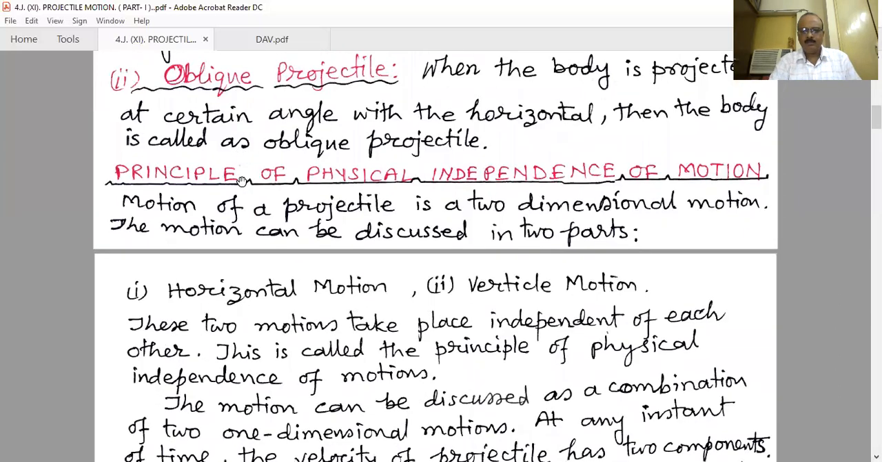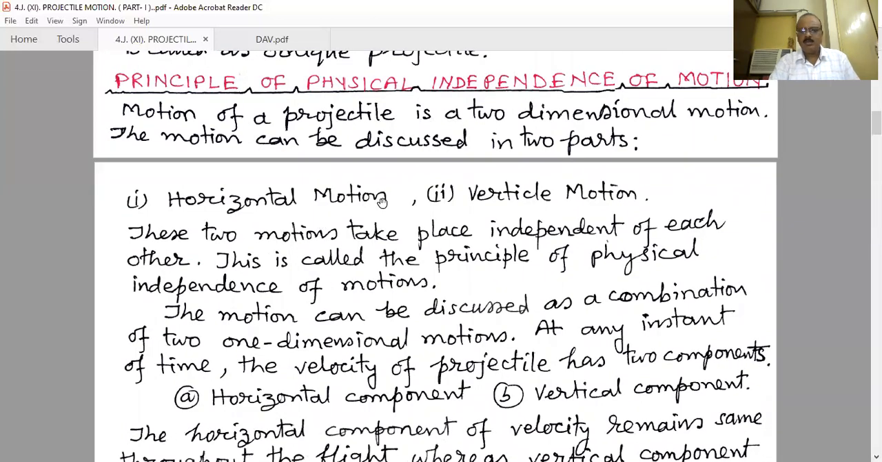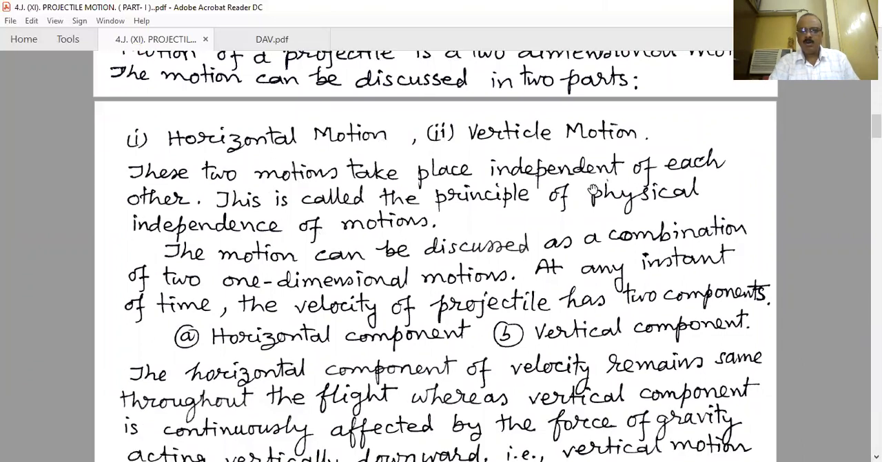And before that, another fact, which holds for all types of projectile motion: the principle of physical independence of motion. Motion of a projectile is a two-dimensional motion. The motion can be discussed in two parts, horizontal motion and vertical motion. The two motions take place independent of each other. This is called the principle of physical independence of motion.